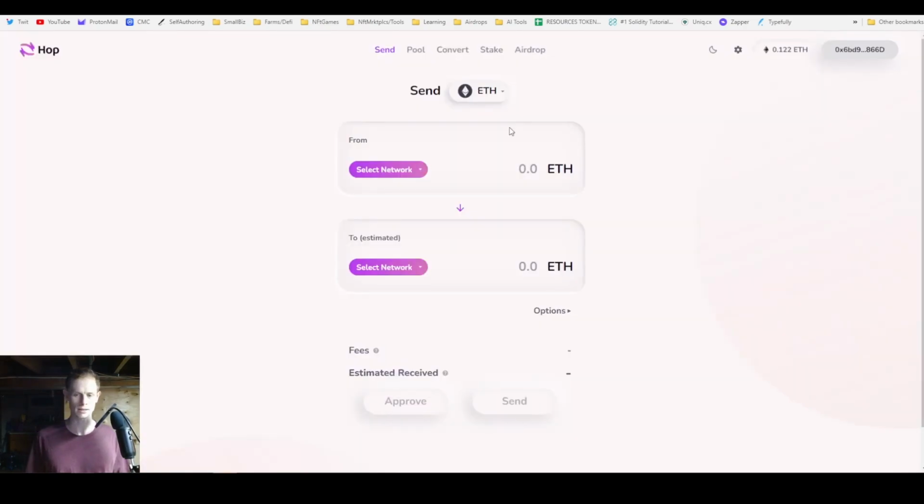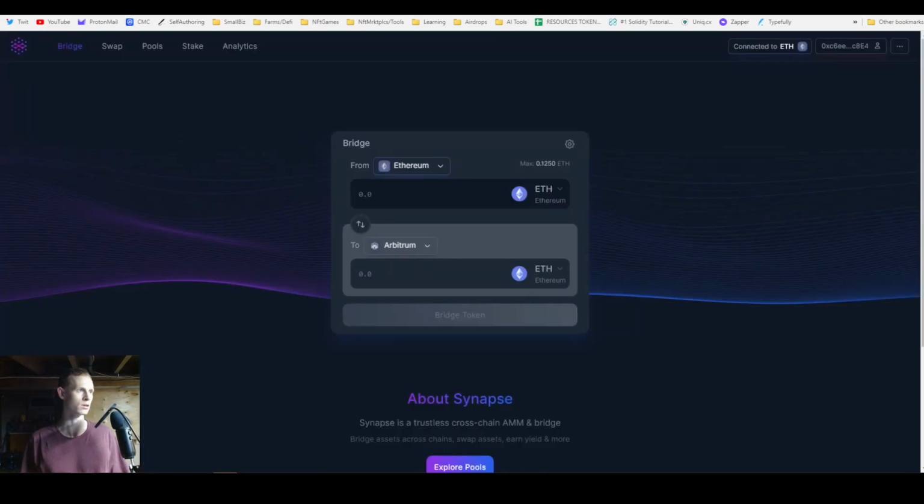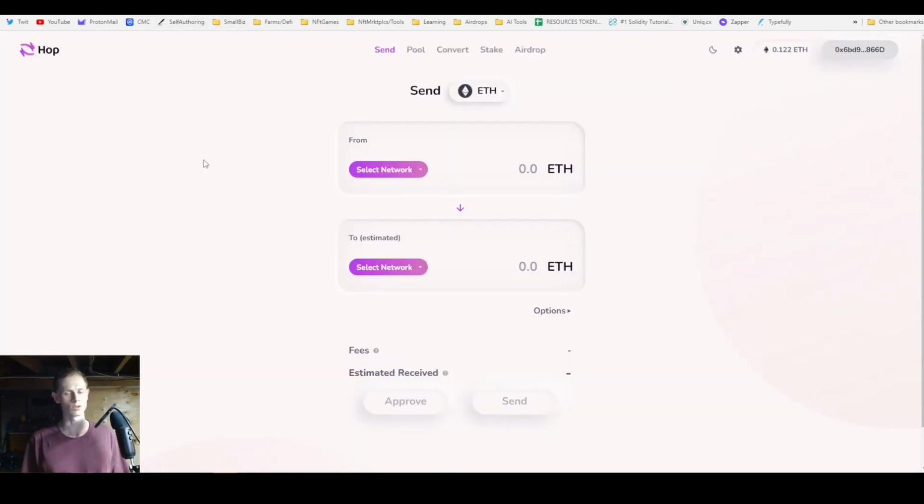So this is a basic DeFi skill you need to learn, how to use these different bridges to essentially move funds between different ecosystems or chains if you want to interact with different protocols or plays on there. You can use the official Arbitrum bridge, but the three main big ones that seem to be really common and that people like are the Hop protocol, or Hop Exchange, Synapse Protocol, and Connect. So we'll go over each of them.